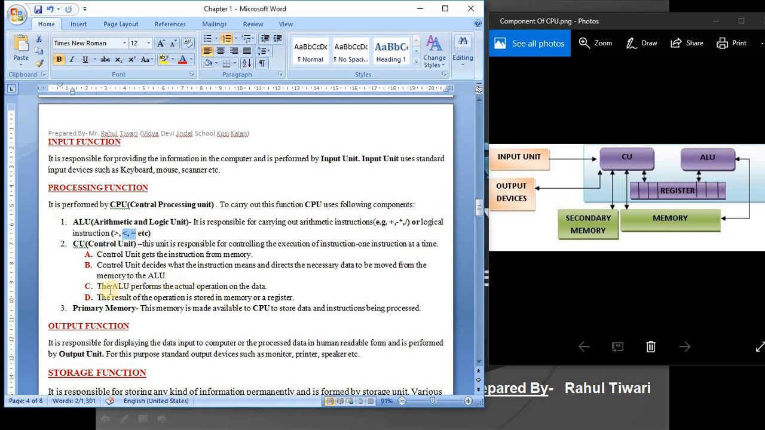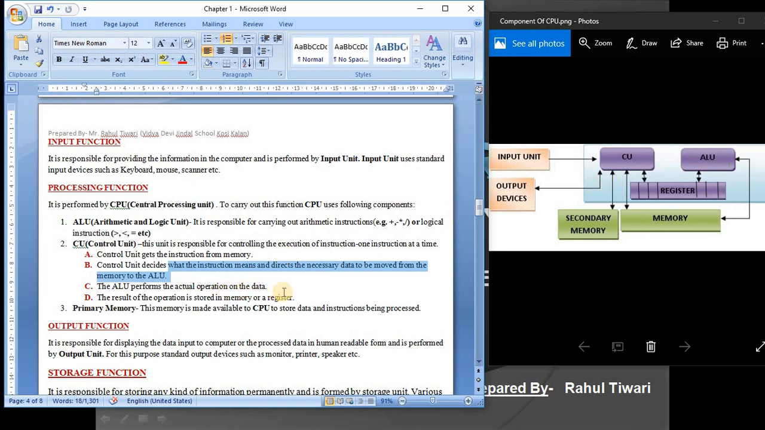Then the ALU performs the actual operation on the data, and the result is stored in memory or a register. After your data is processed in the ALU, it will be stored in a register or in main memory, right? Clear? So again, when you input your data, it will go to the control unit. The control unit will decide whether your data goes to the arithmetic logic unit or not. If your data needs to go to the arithmetic logic unit, then it will send your data to main memory and then from main memory to the ALU.